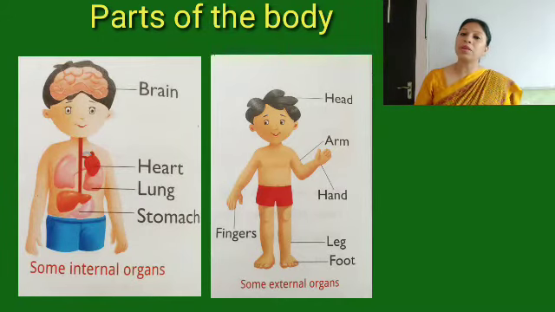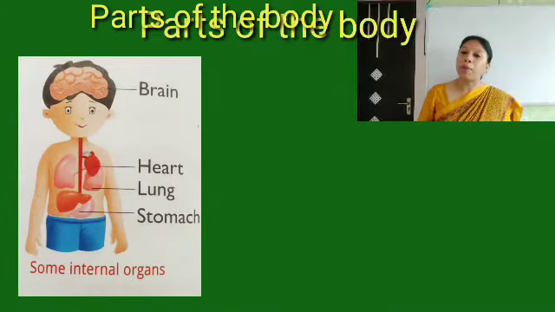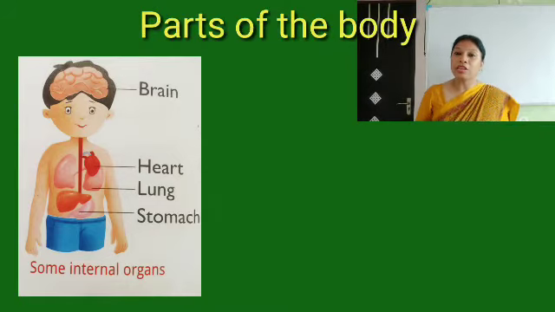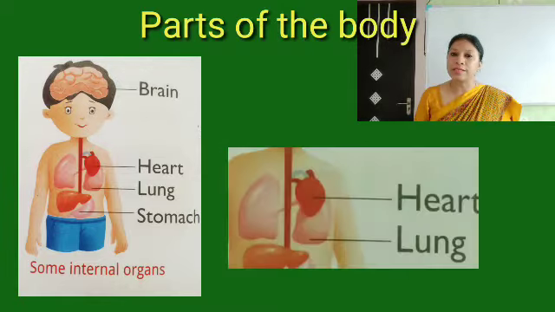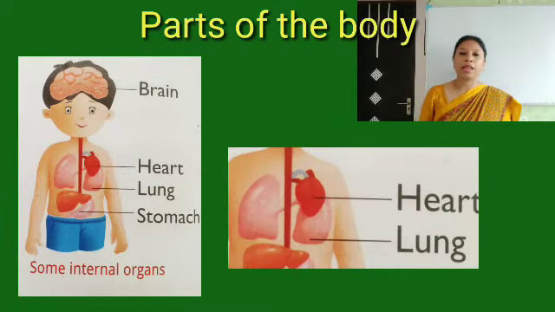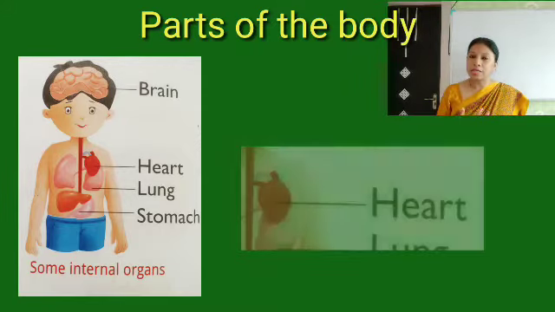Now what do you mean by internal organs? Internal parts. Internal means in, right? Inside our body. Can you see inside your body? Can you see your heart? Can you see anyone's heart? Can you see anyone's lungs? No, we cannot. So the organs, the parts which are inside our body and we cannot see them, those are called internal organs, right? Like what? Like your lungs, okay? Like lungs, heart, right?